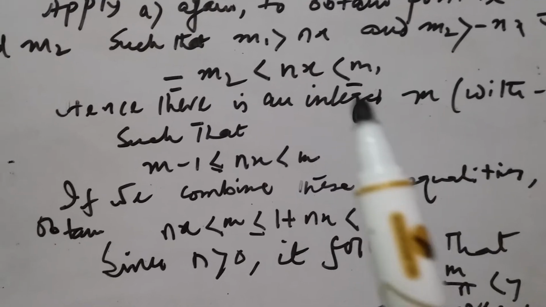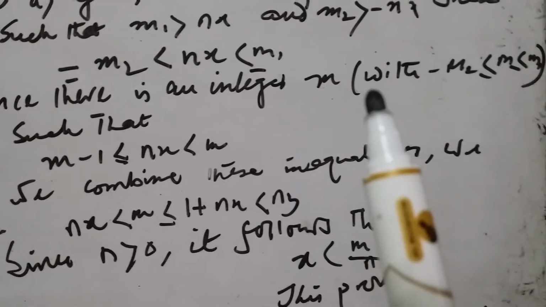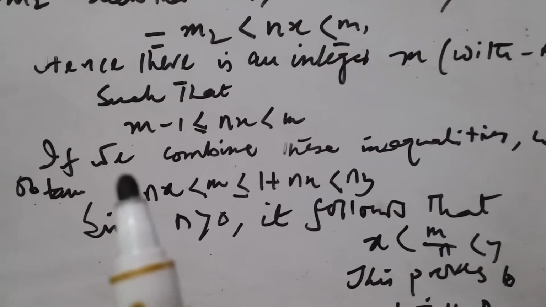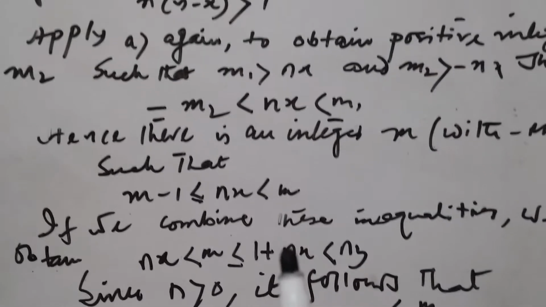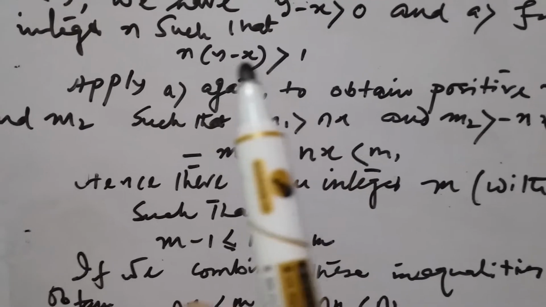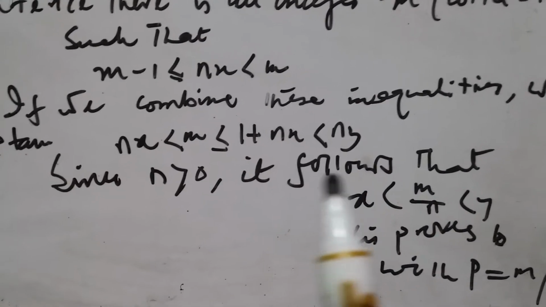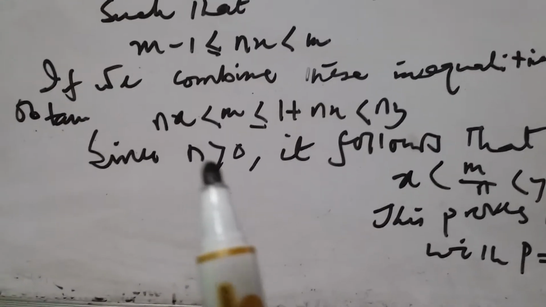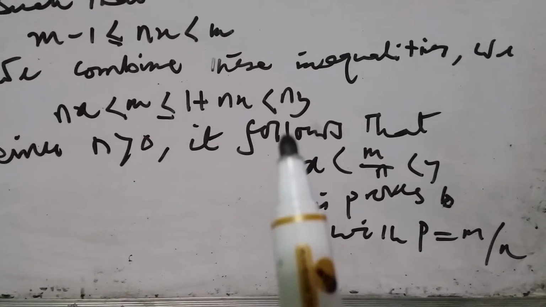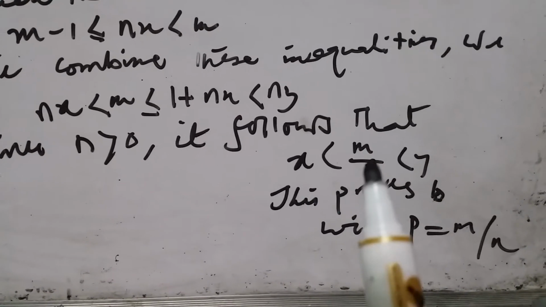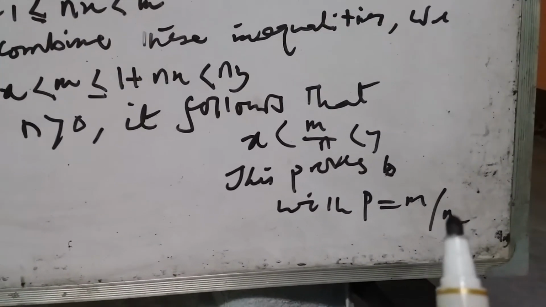Then you can write minus m2 is less than nx is less than m1. Hence there is an integer m with this property, such that m minus 1 is less than or equal to nx is less than m. So m is less than or equal to 1 plus nx, which is less than ny. So ny is greater than m, which is greater than nx. If n is greater than 0, then dividing by n, you get x is less than m by n is less than y. This proves that p is equal to m by n.